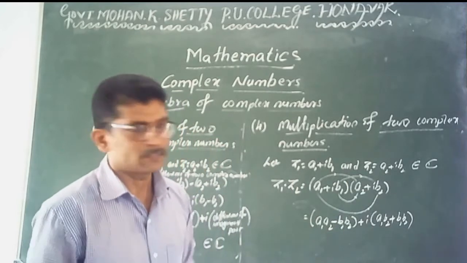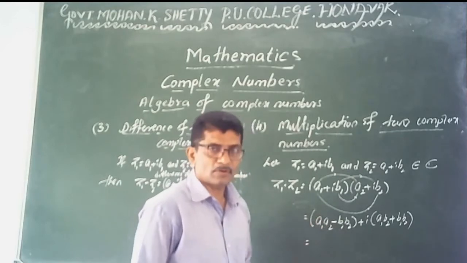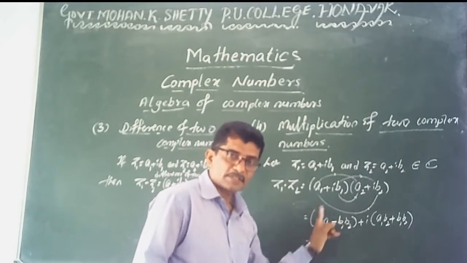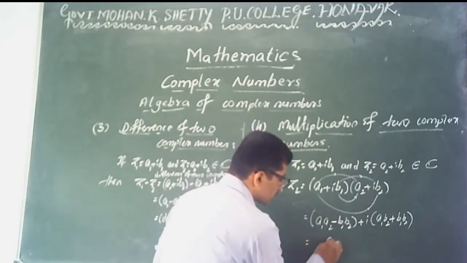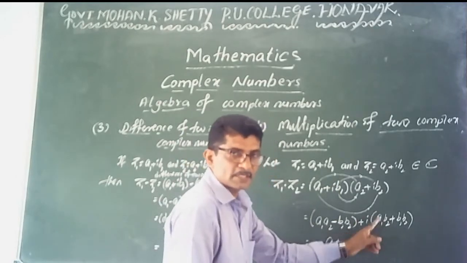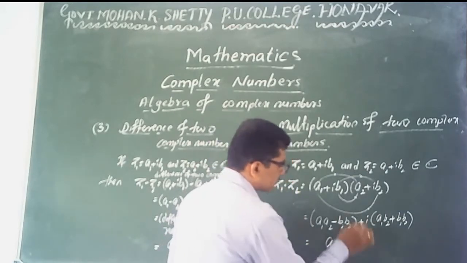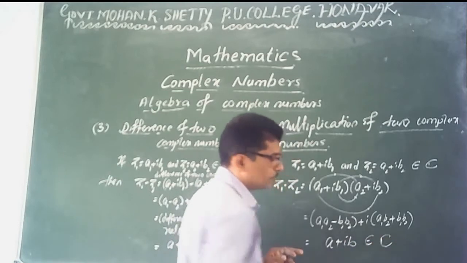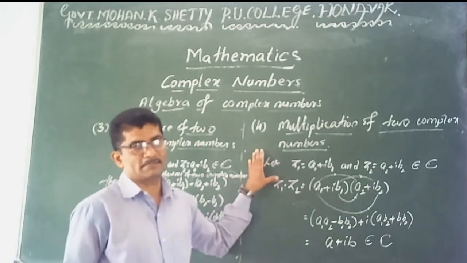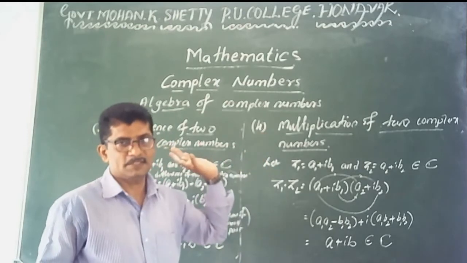Remember, this one is the product of two complex numbers, and a1, a2, b1, b2 are all real numbers. The product of real numbers is real, and the difference of two real numbers is real, therefore you get a unique real number of the form a. Plus I into, here also the same form: the sum of two real numbers is real, and the product is real, so you get a unique real number b, giving a plus I into b, again a complex number. Therefore the product of two complex numbers is a complex number.